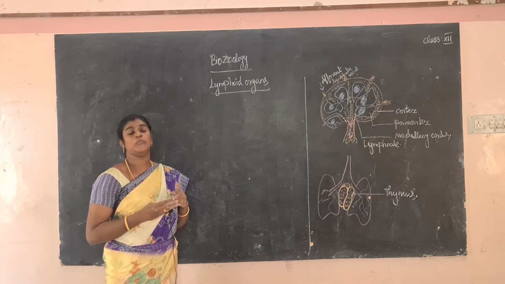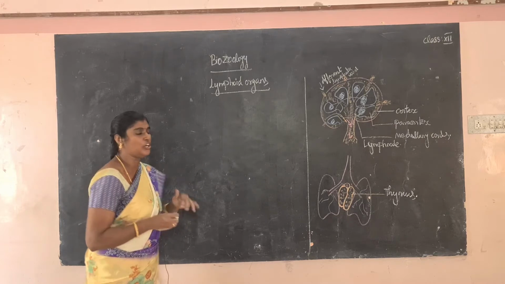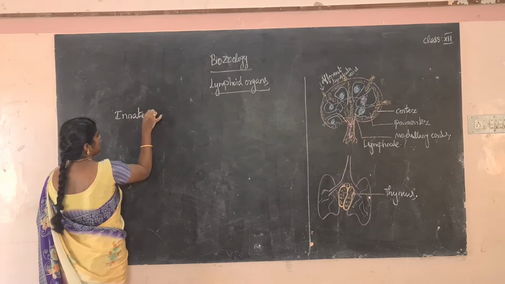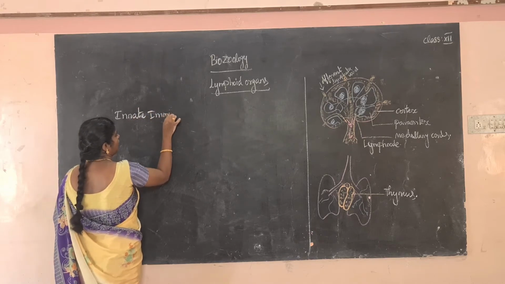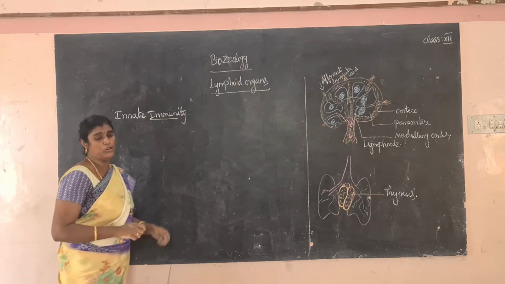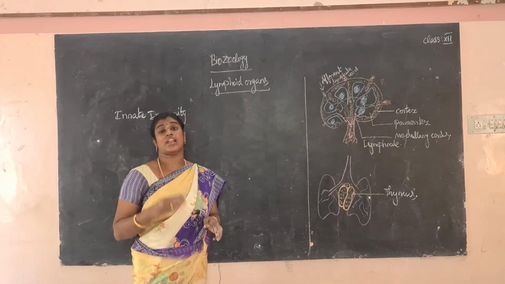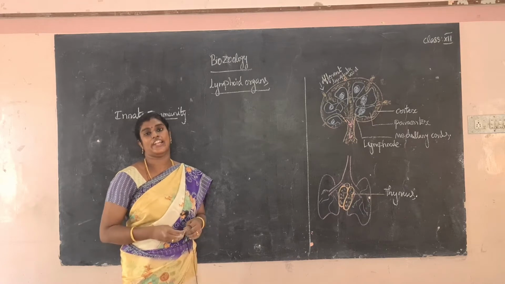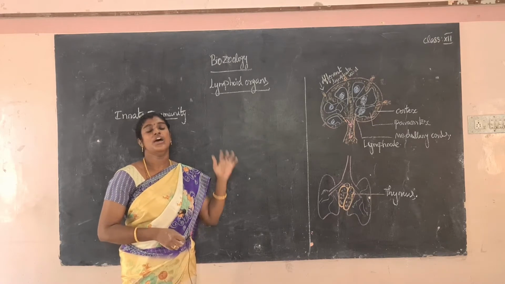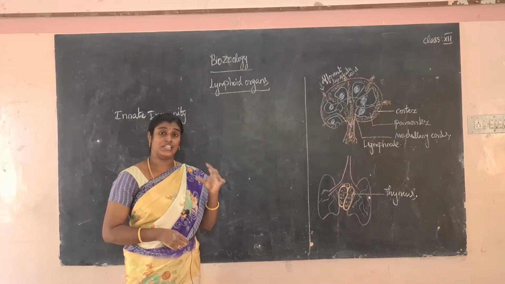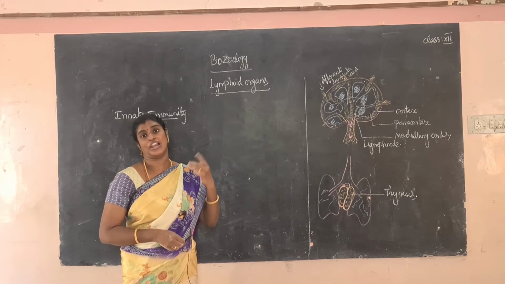Immunity is divided into two categories. What are the two categories? Innate immunity and acquired immunity. What is the meaning of innate immunity? All living organisms are naturally gifted with resistance to certain infections, and that is called innate immunity.